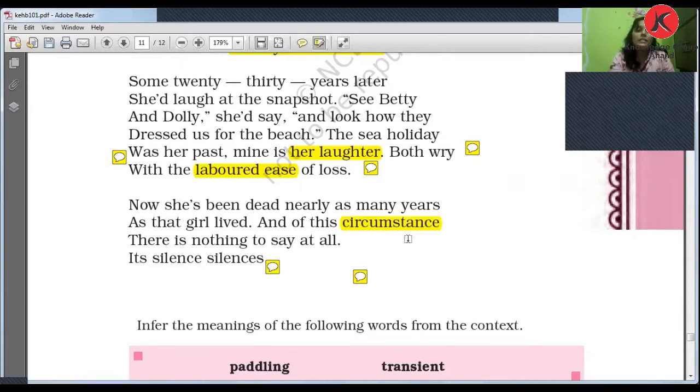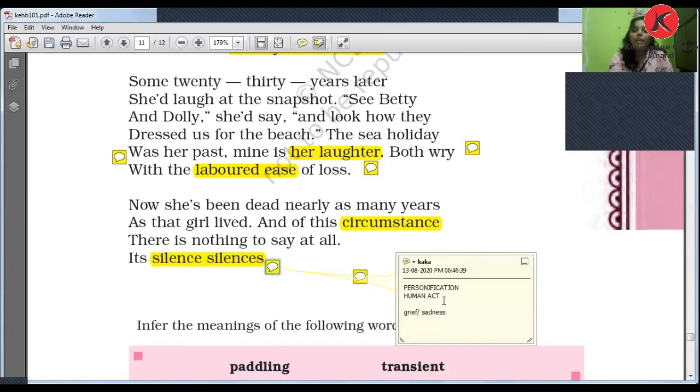That its silences, right? Personification is used here. Now what do we mean by personification? When any human act is attributed, right? So silence is a human act, and the silences are the grief and sadness.